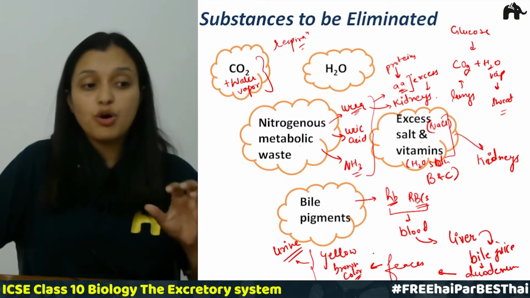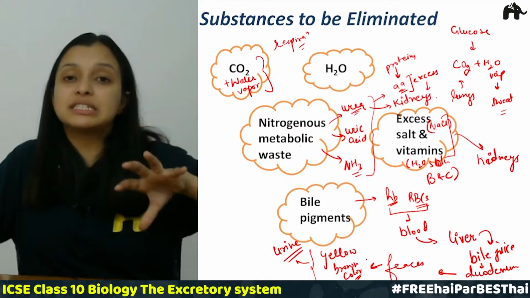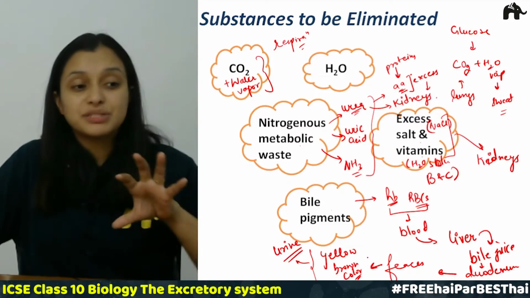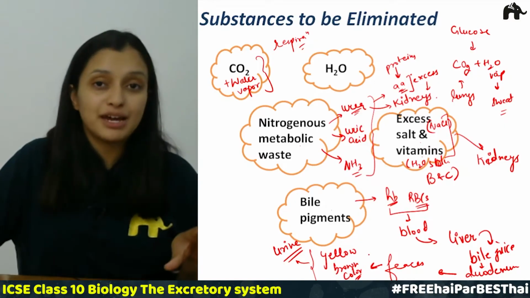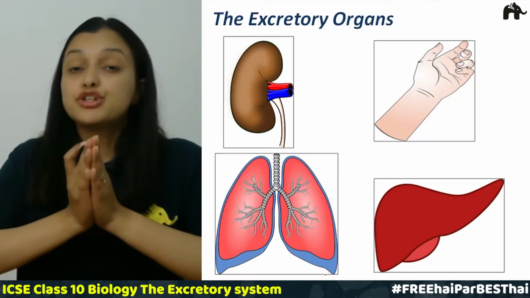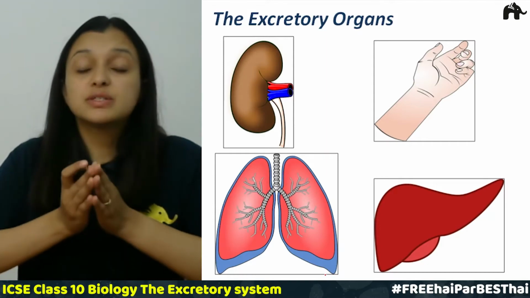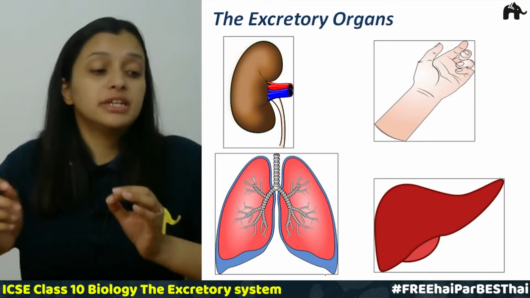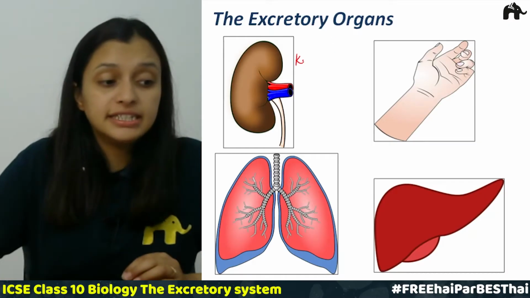Clear? So I hope all the eliminated substances which we have discussed are clear to you. All the substances which are being eliminated by our body, which are poisonous to our body, are clear. Now let us talk about the excretory organs which are present in our body. The chief excretory organ in our body is the kidneys.